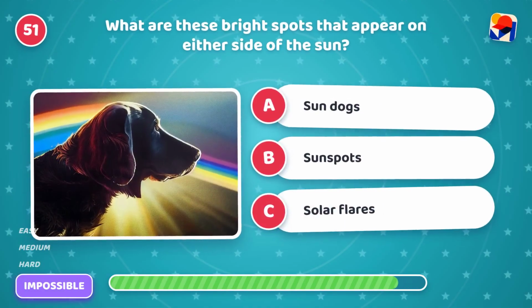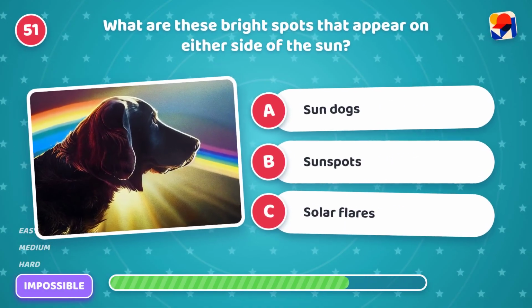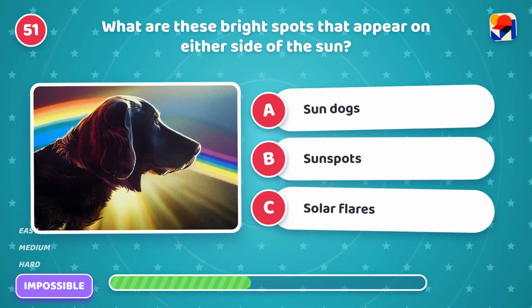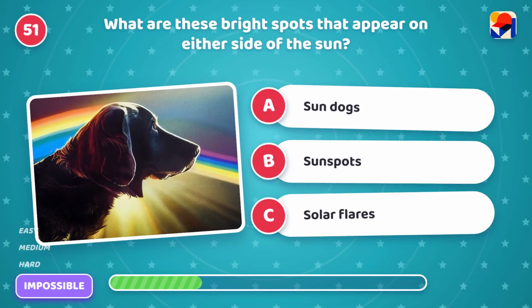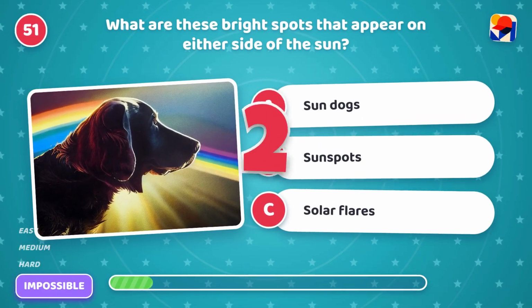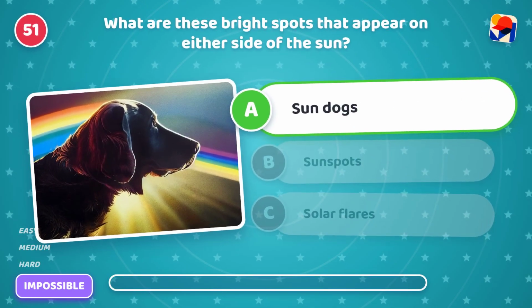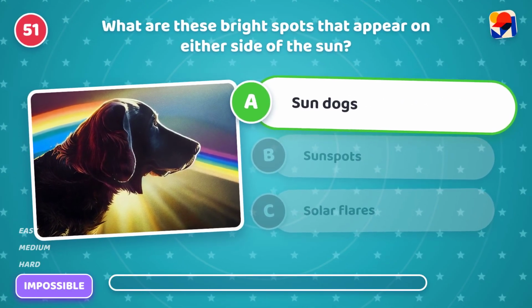What are these bright spots that appear on either side of the sun? Is it A, sundogs, B, sunspots, or C, solar flares? It's A, sundogs. Neat! Ice crystals bend the sunlight.